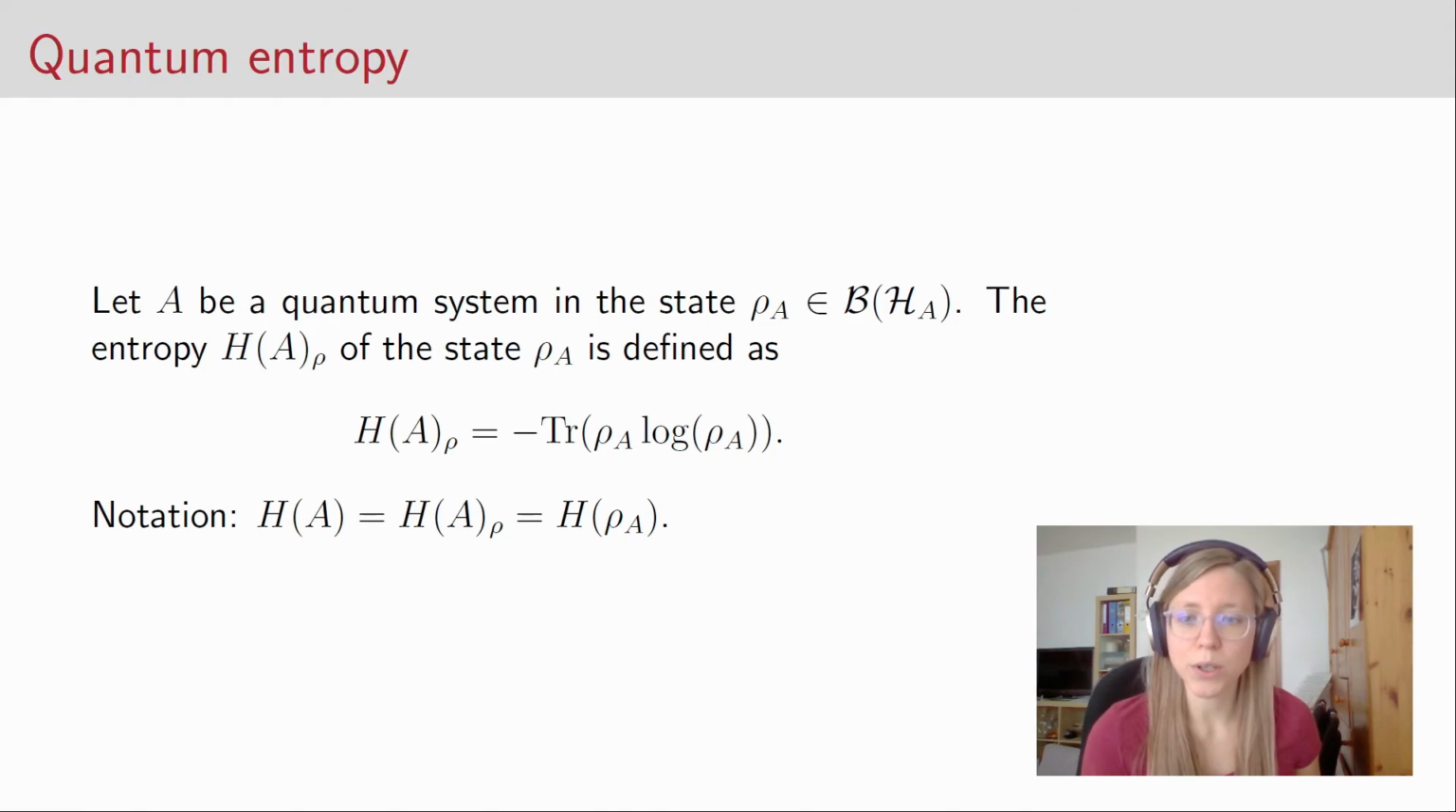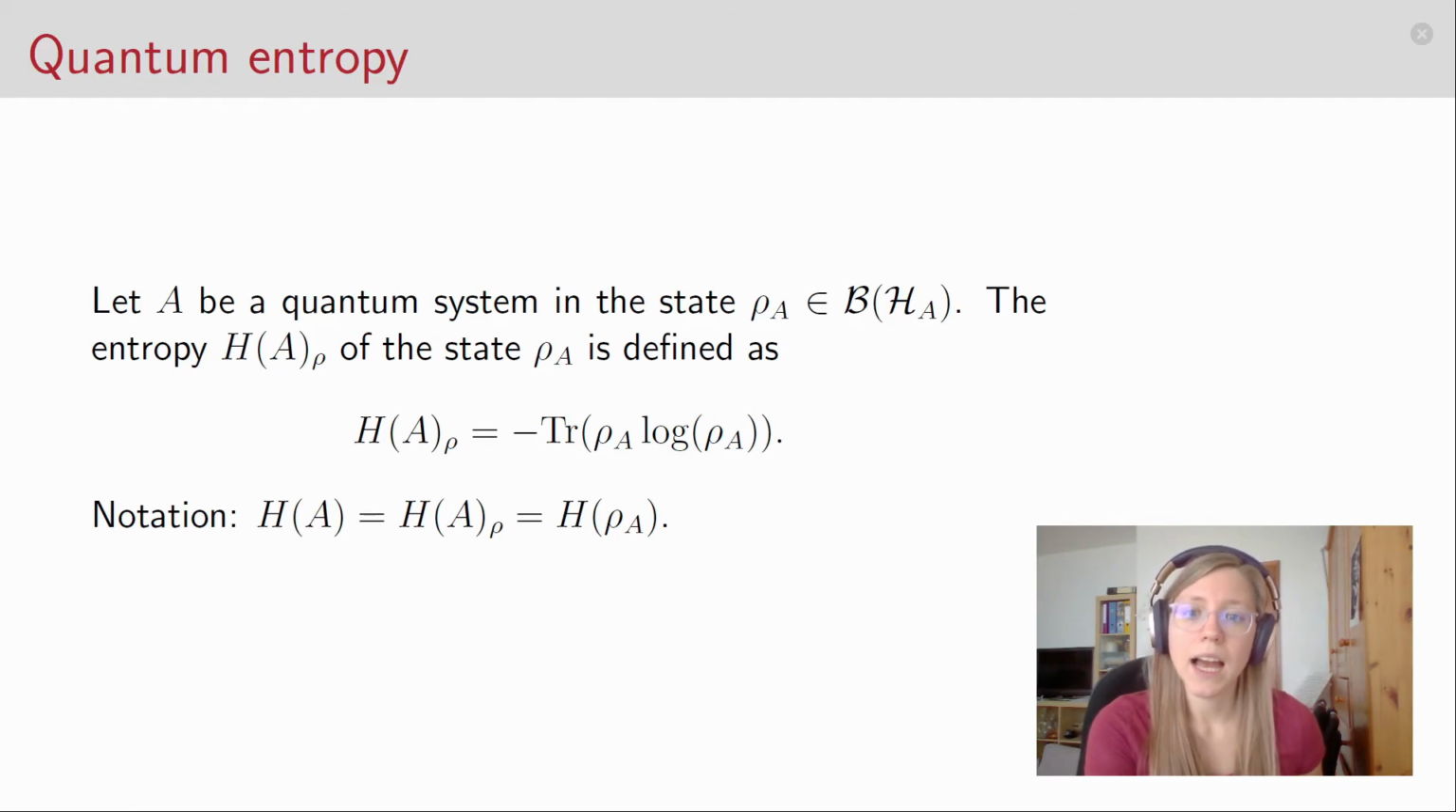So first, I want to shortly talk about the notation we use here. In the definition, I've used the notation that I put the system A in the brackets and put the state rho into the subscript. We can also neglect the state rho completely if it is not important or clear from the context, but we could also even neglect the system and put the state in the brackets if we want to emphasize the dependence of the entropy on the state, for example. And throughout this talk, we will use these notations interchangeably.